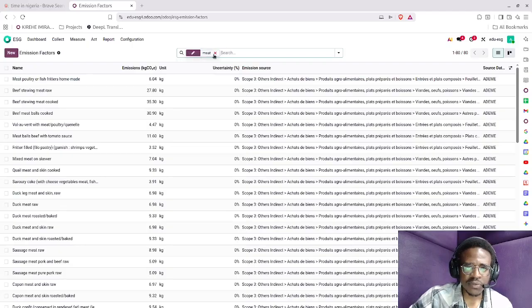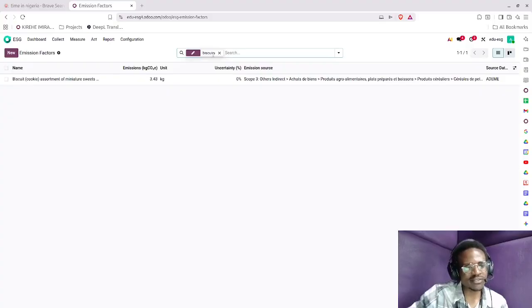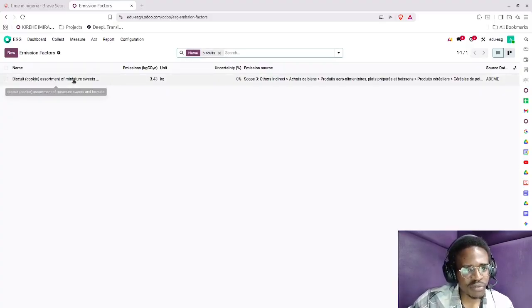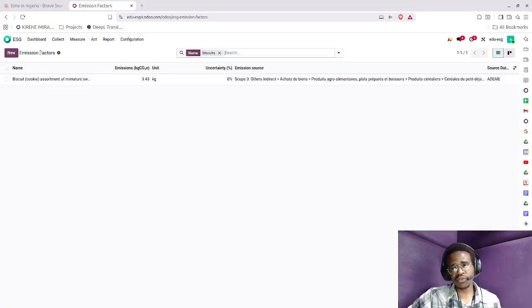Let's look at some biscuits, because we want to offend everyone. So biscuit cookie assortment, what are we emitting? 3.43 kg of CO2. So essentially you can also do manual emissions in the system.